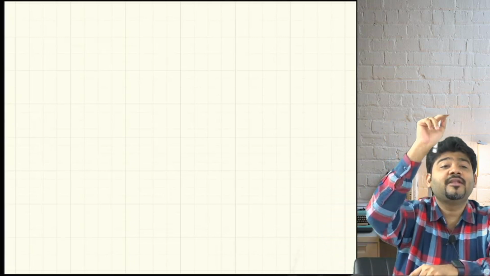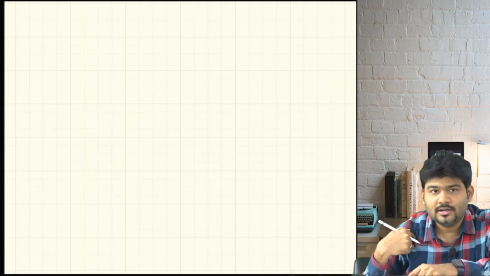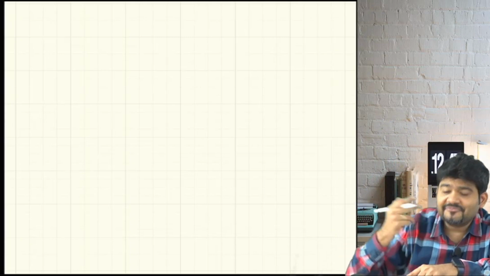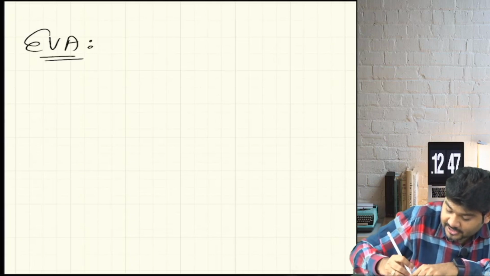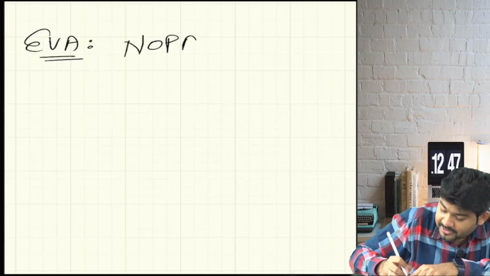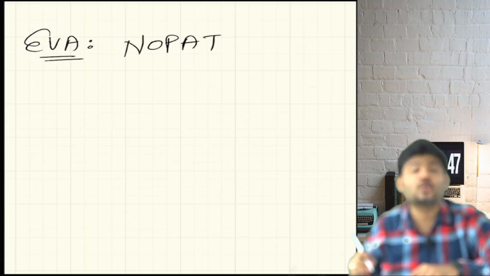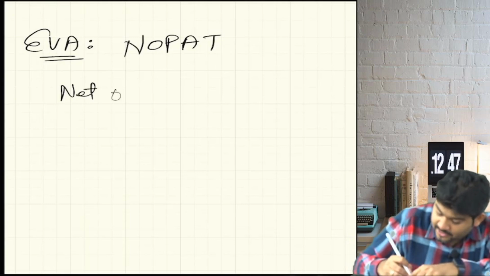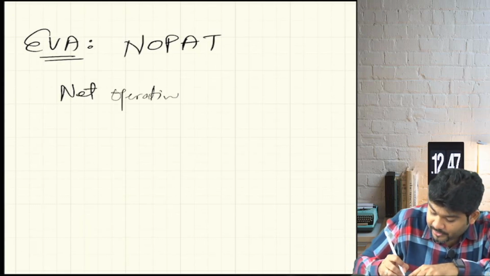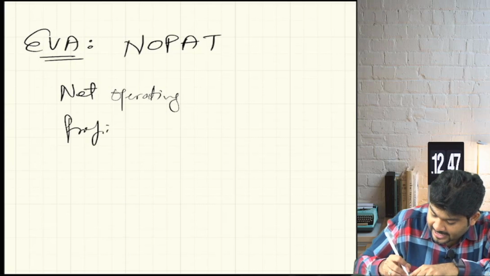To that, we will do our adjustments as per Stern Stewart. After those adjustments are done, Stern Stewart coined it as NOPAT, and called this net operating profit after tax.